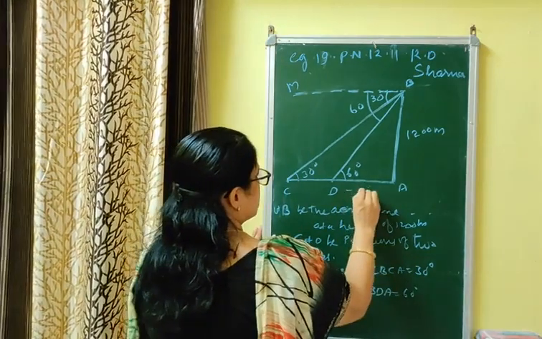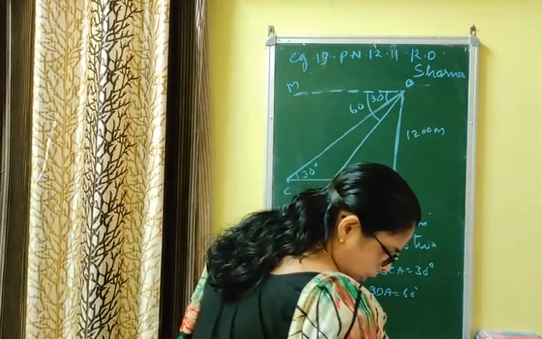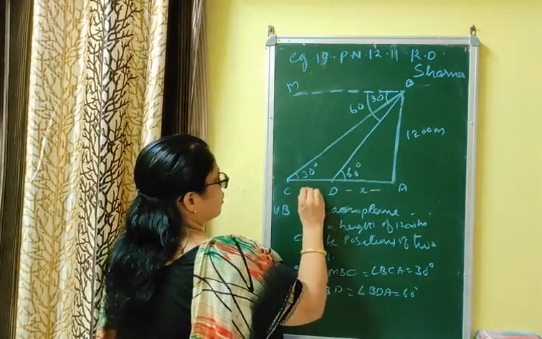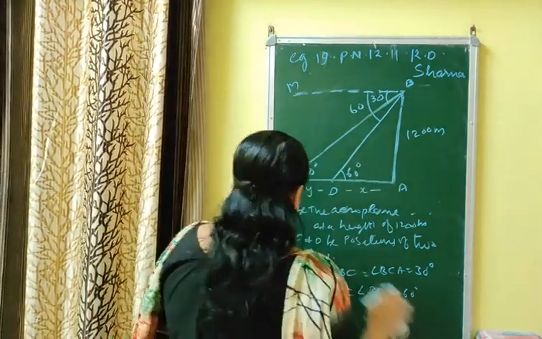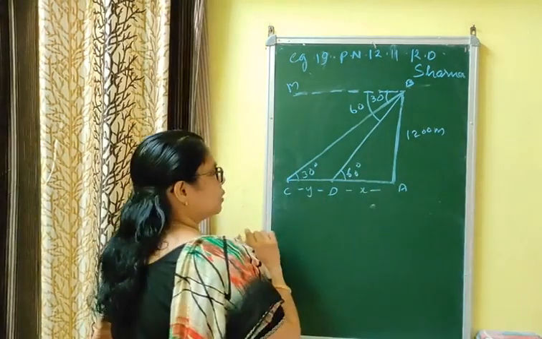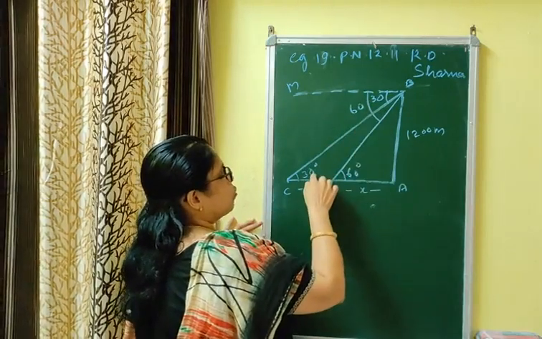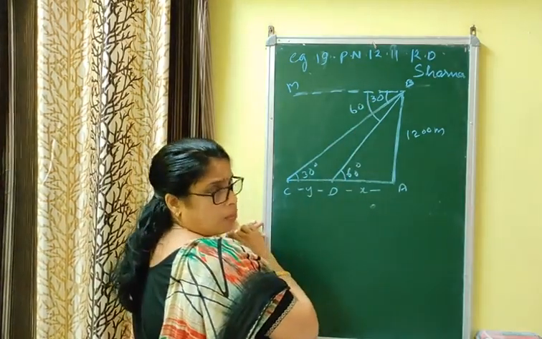You can take this length equal to x meter, kilometer, whatever unit you are given, that is meter, and this distance can be assumed as y. ये भी आपको assumption में लिखना है. Now what you will do? There are two triangles you have got. These two angles are equal by alternate interior angles axiom. ये भी आपको लिखना है.